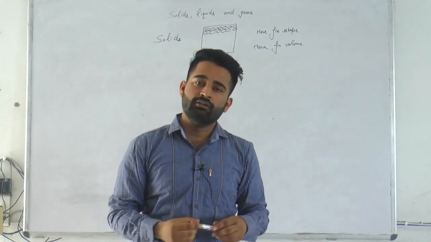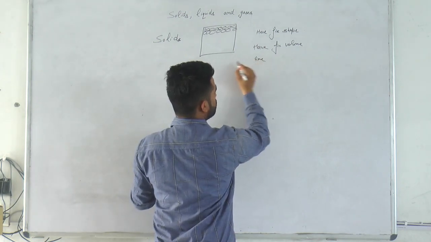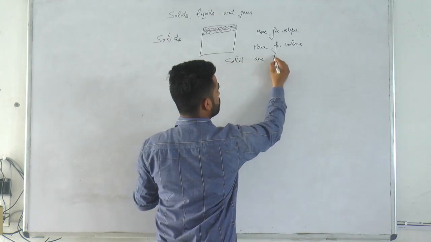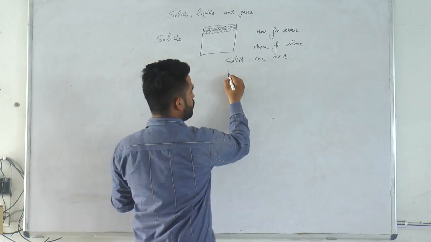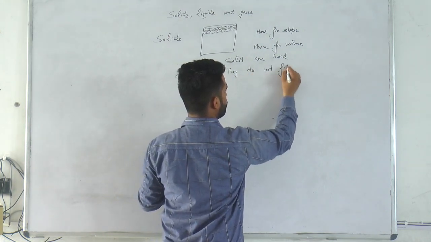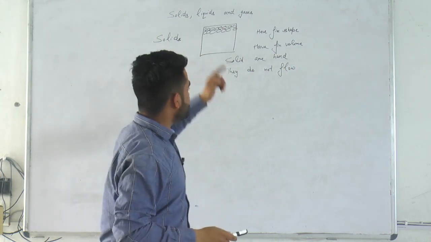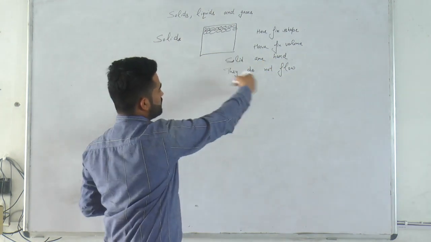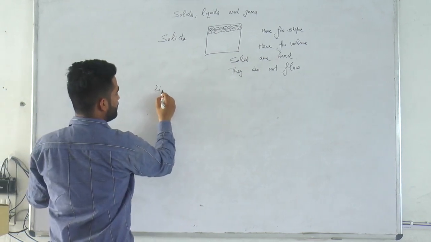Third, solids are hard. They do not flow. You know, as water flows and air flows, solids do not flow in the same way. These are the properties of solids. Now I will tell you about the properties of liquids.